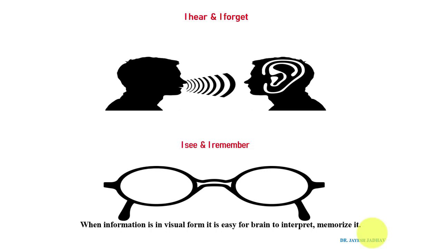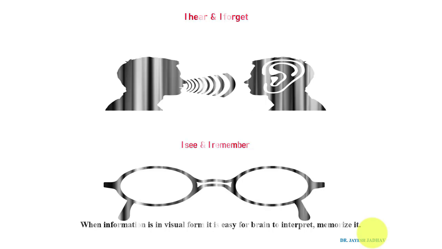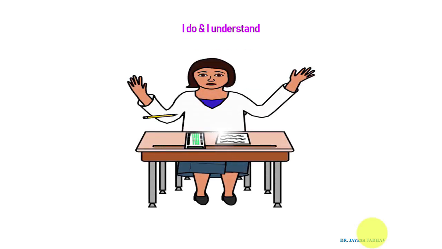But instead of only hearing and showing, if you motivate students or ask students to do something, students will understand that concept.